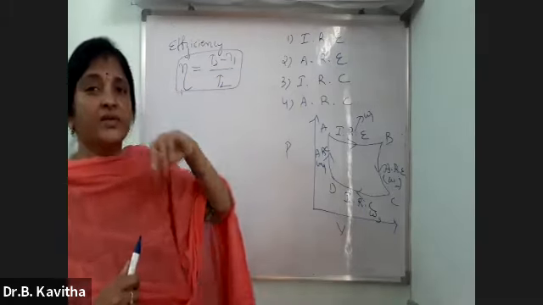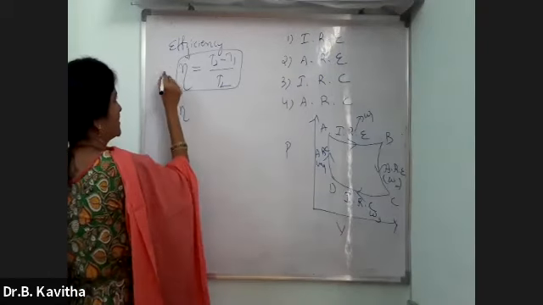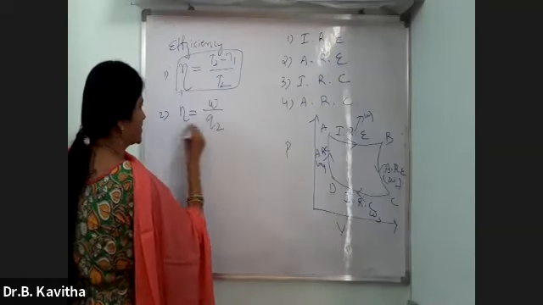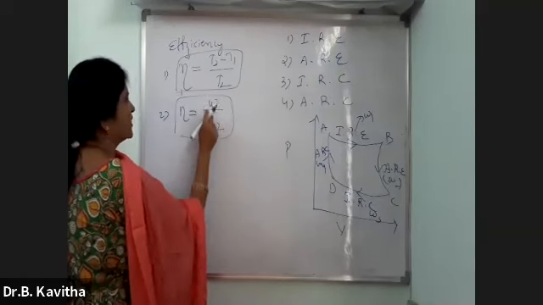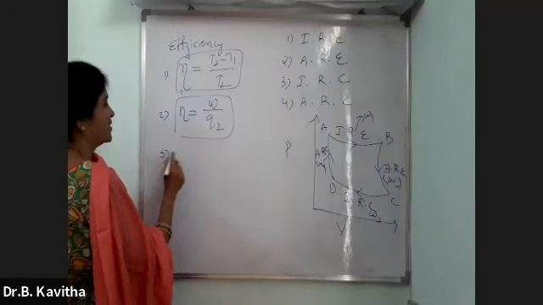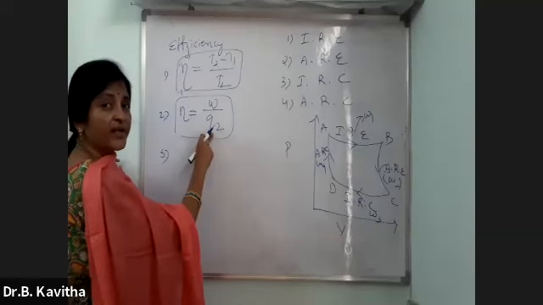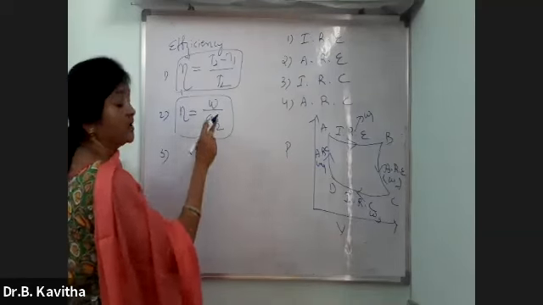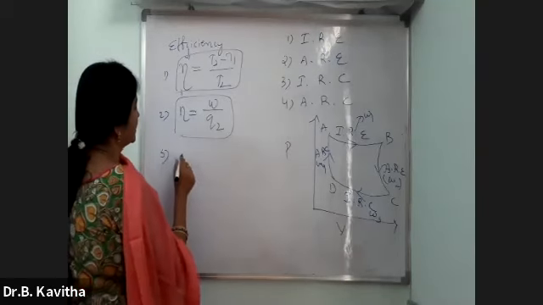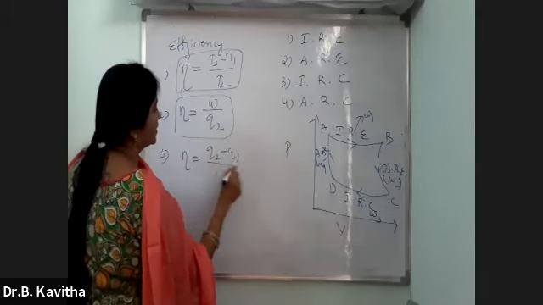And one more equation I'll tell you. Three equations you have to remember. This is the first one. The second one is W by Q2. Using this equation only, you'll convert this equation in terms of temperature. And the third one is Q2, you know. What is Q2 here? It is the heat absorbed from the source. And the third one is eta equal to Q2 minus Q1 by Q2.